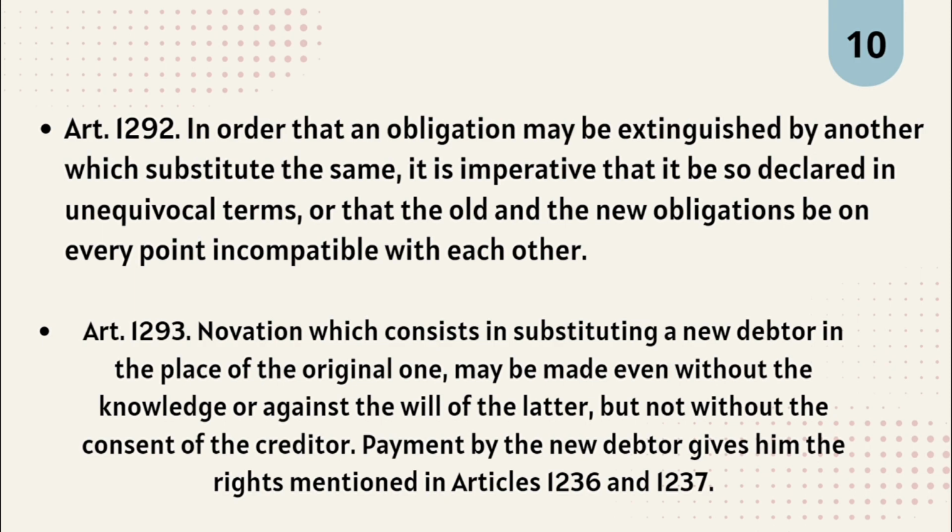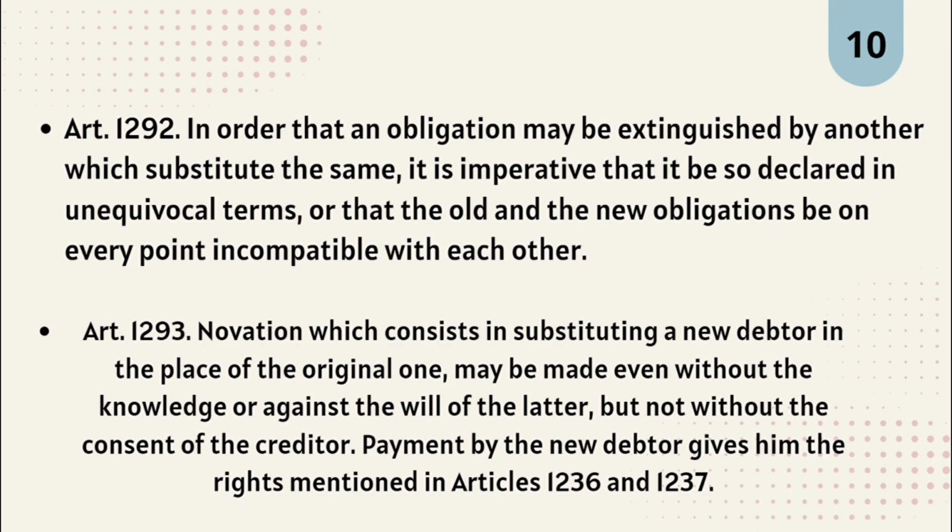Example, let's say Ross owes Rachel $1,000. Instead of paying Rachel directly, Ross agrees to paint Rachel's house as payment for the debt. In this example, the old obligation of owing $1,000 is substituted by the new obligation, which is painting the house, and both obligations are incompatible with each other because they involve different forms of payment.